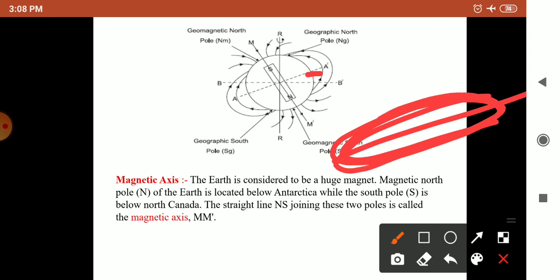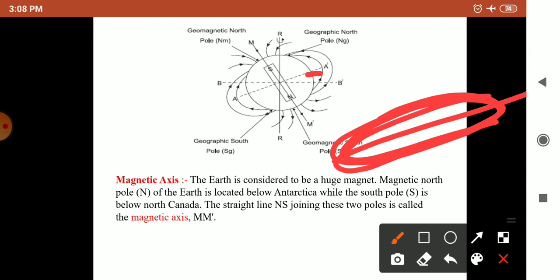Then the next term is geographic meridian. The geographic meridian is a plane perpendicular to the surface of the earth, that is, a vertical plane, and passing through the geographic axis is the geographic meridian. It is what?